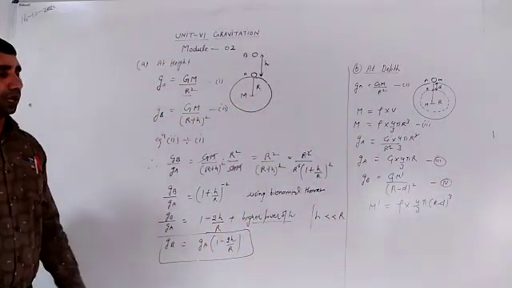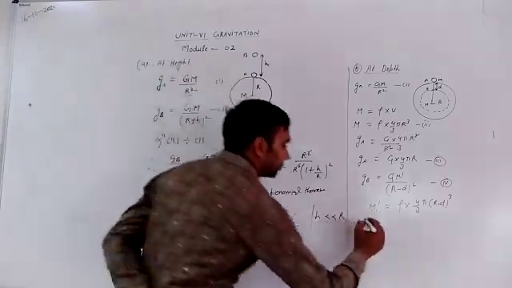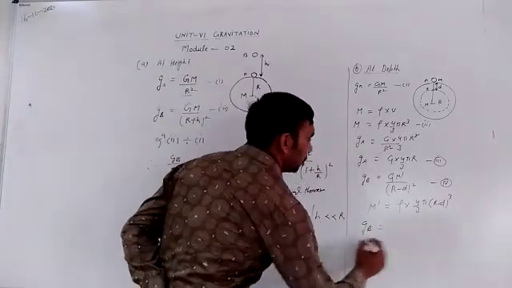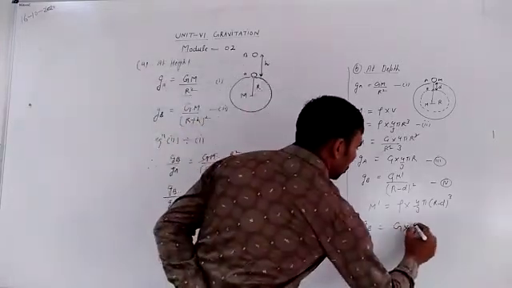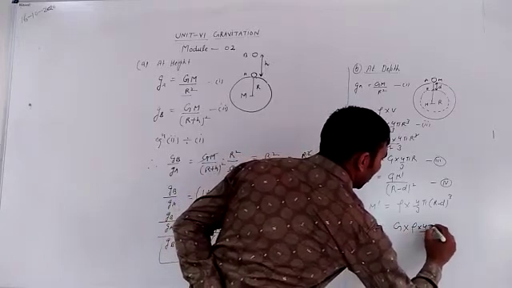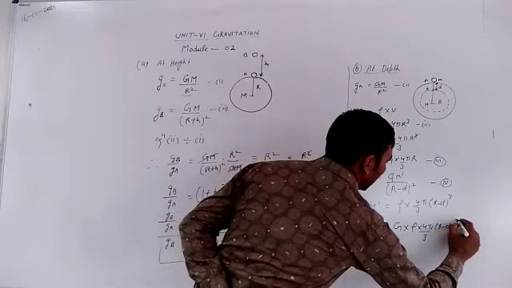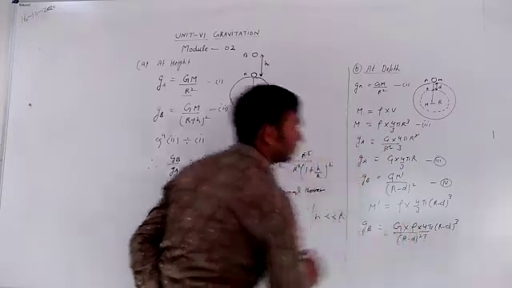Putting the value of m' in equation number 4, we get g_b equal to G m', that is rho into 4 by 3 pi (r minus d) to the power 3, divided by (r minus d) squared.